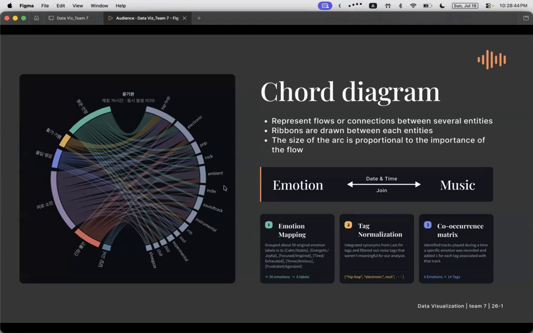Third, we created a co-occurrence matrix. We identified tracks played during the time a specific emotion was recorded and added 1 for each tag associated with that track, creating a matrix by counting how often emotion and music appear together.